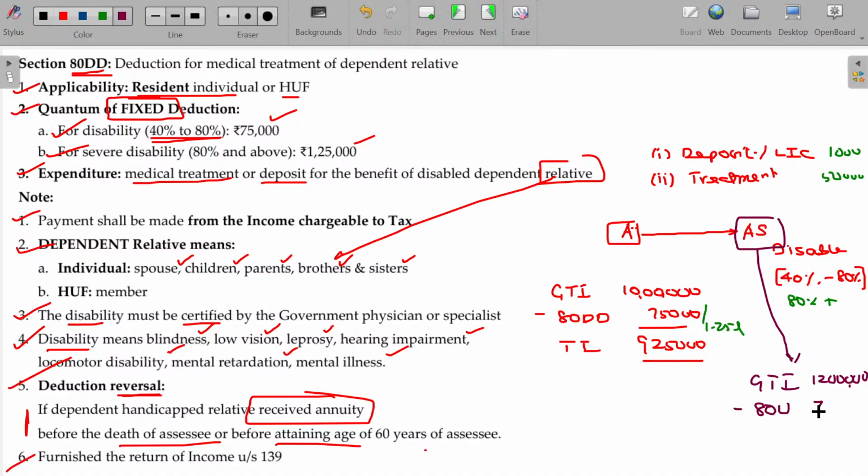How much? The same 75 or 125 as the case may be. But between these two, only one will be eligible. Either his father can claim under section 80DD, or the son himself, stating that I am a disabled person, so I invest for my future, kindly give me the deduction. So you can claim the deduction under section 80U also. Either father can claim or son can claim. Clear?